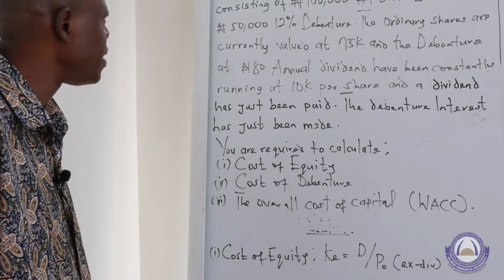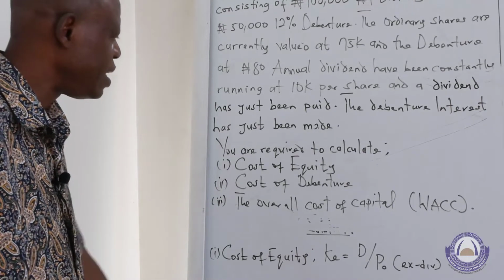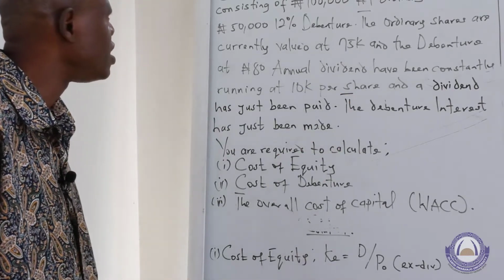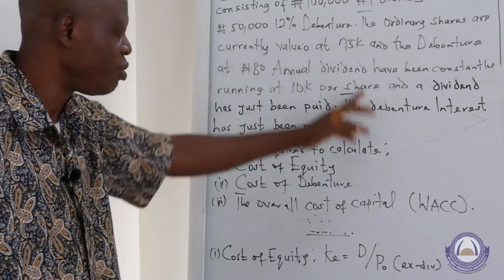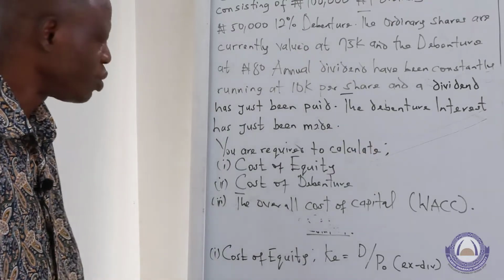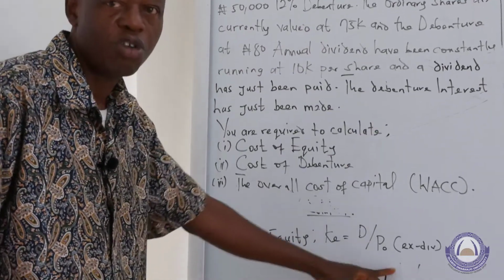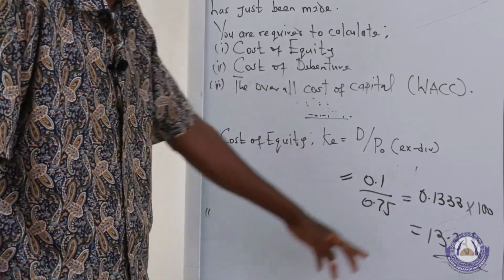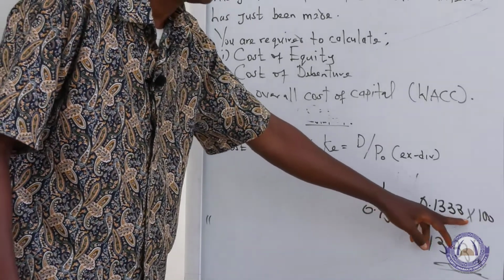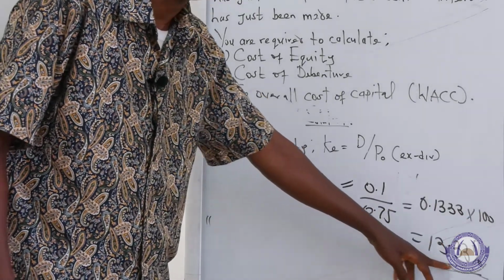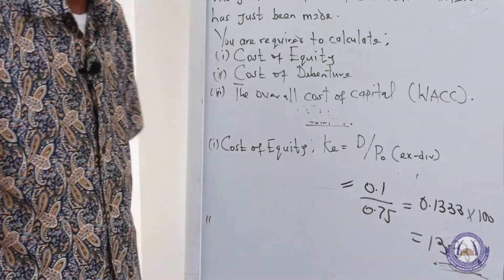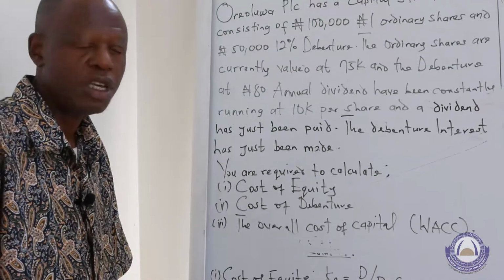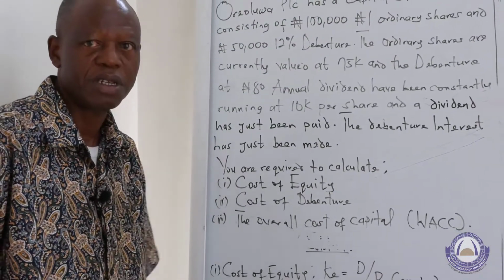And the market price ex div is given; the ordinary share is currently valued at 75 kobo. And so we have 0.10 D over 0.75 P0 ex div. Hence we have 0.1333 multiplied by 100 will give us 13.33%. That is the cost of equity. The cost of equity will be 13.33%.